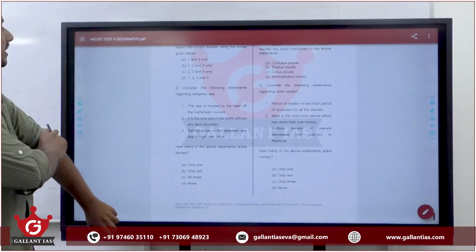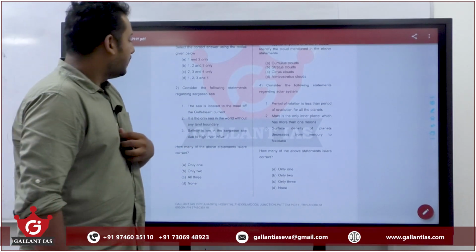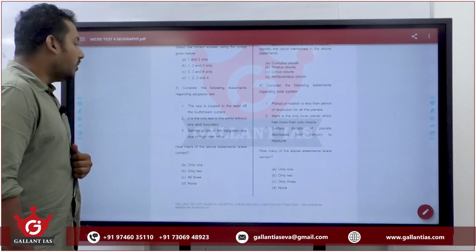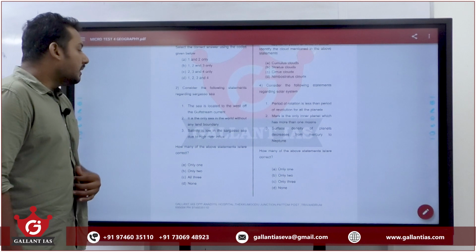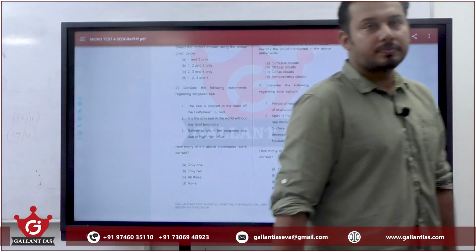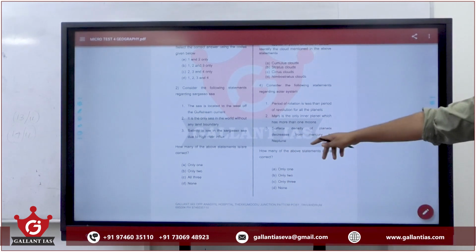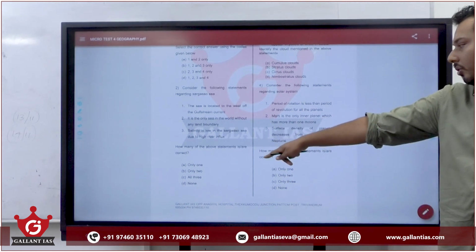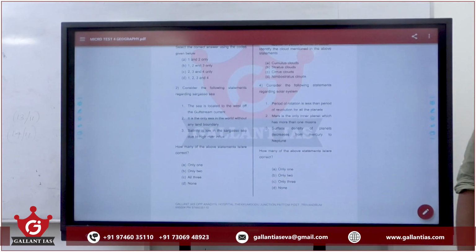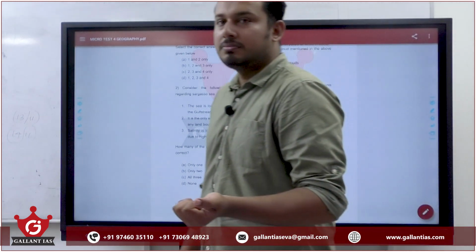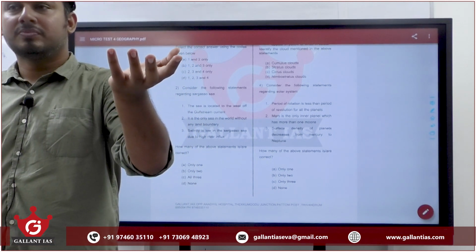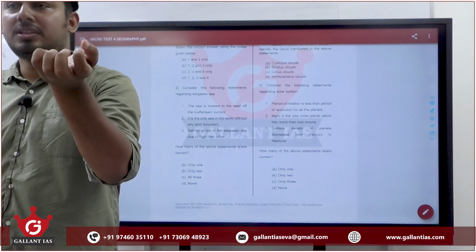Consider the following statements regarding Sargasso Sea. 1. The sea is located to the west of the Gulf Stream current. 2. It is the only sea in the world without any land boundary. 3. Salinity is low in the Sargasso Sea due to high river influx. Again, it's a new model type of statements. Only 1, only 2, only 3, all 3 and none. Any idea what Sargasso Sea is? Anyone who has heard about Sargasso Sea? What is Sargasso Sea?